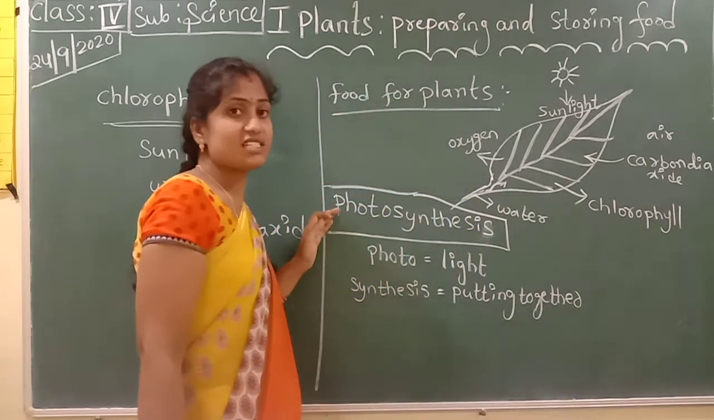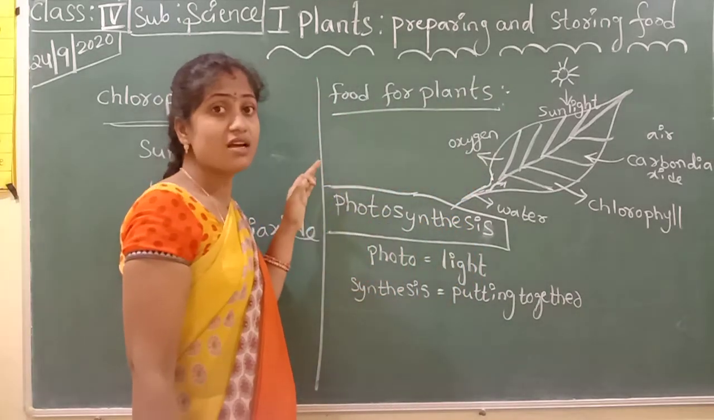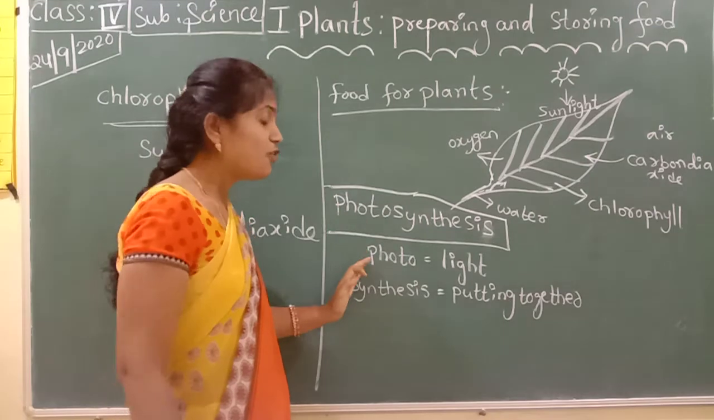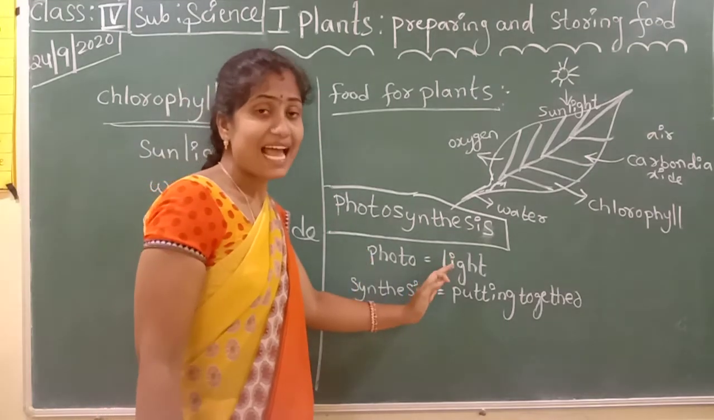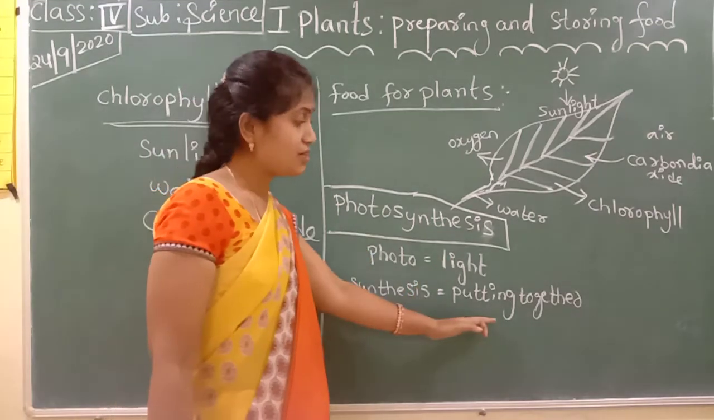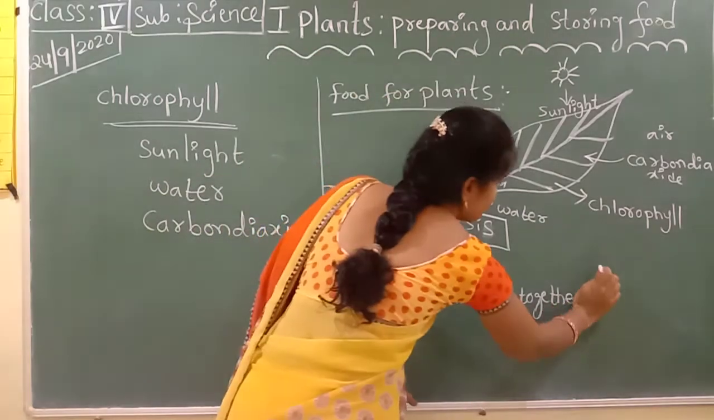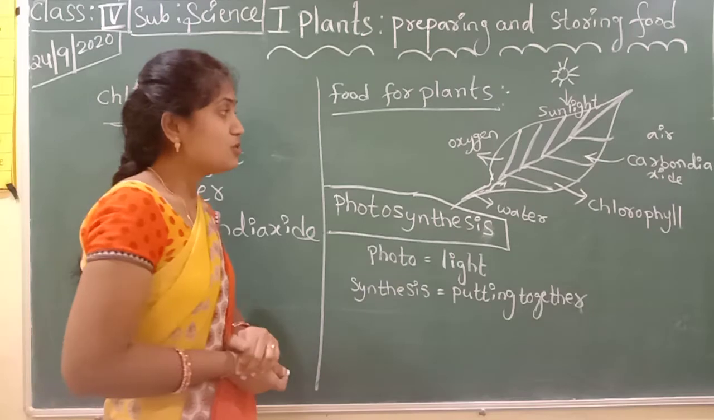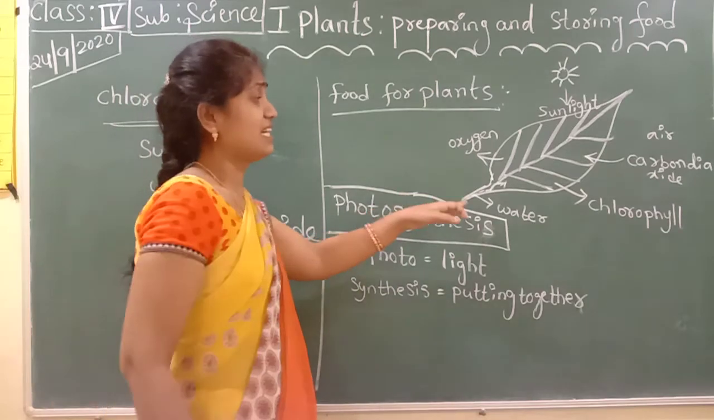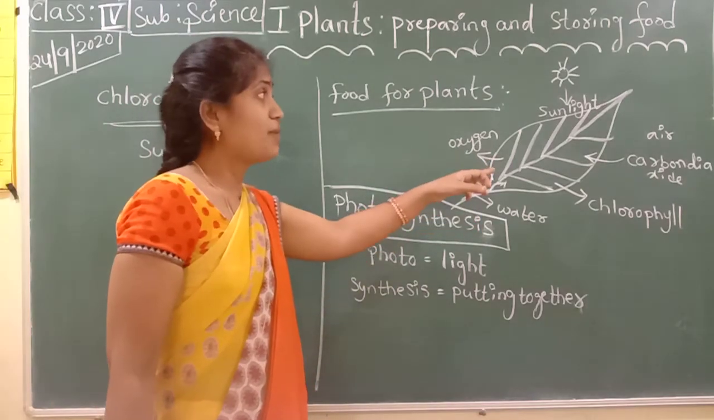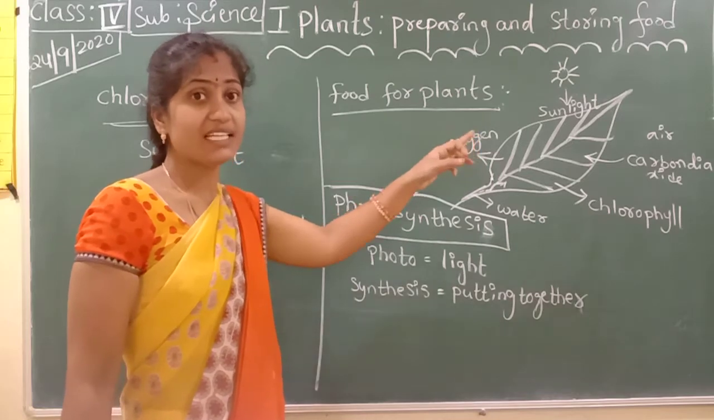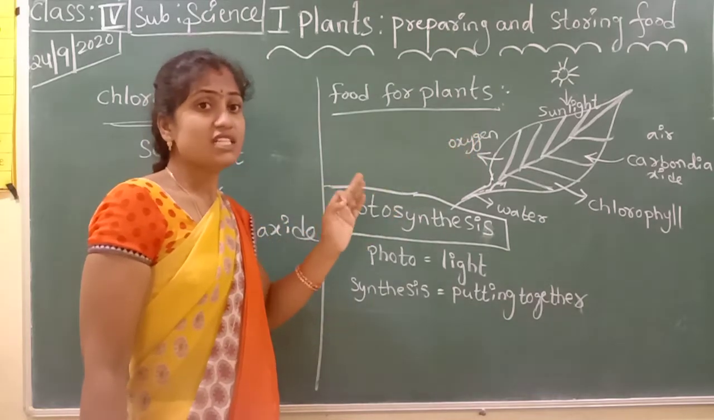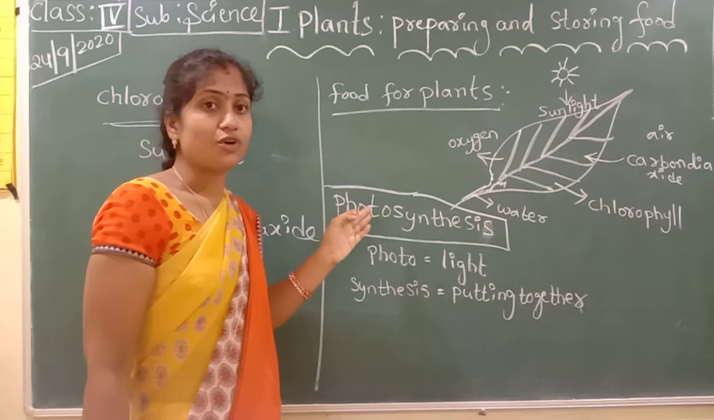Say children, what is the name of this process? Photosynthesis. Photo means what, children? Light. Synthesis means what, children? Putting together. So this process is named photosynthesis. Green plants take water and carbon dioxide in the presence of sunlight, and they can prepare their own food. This process is called photosynthesis.